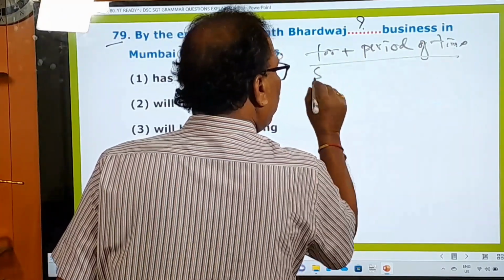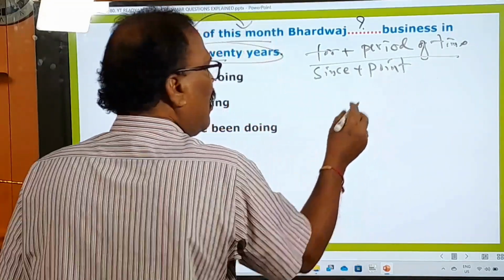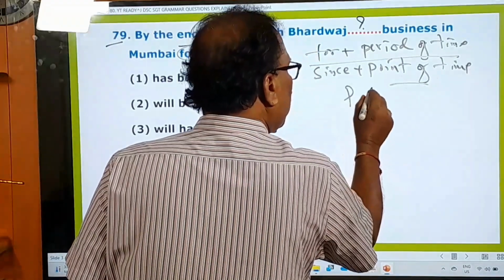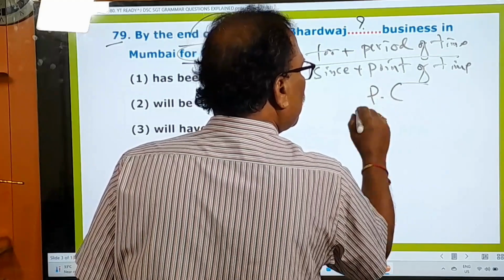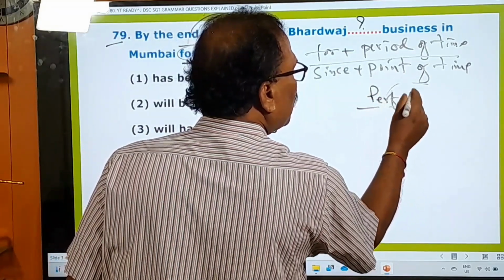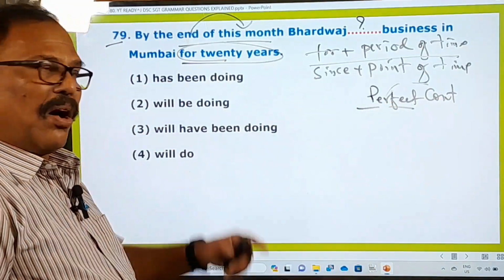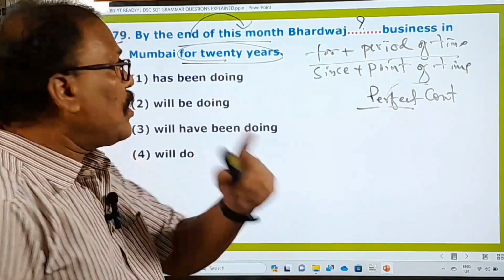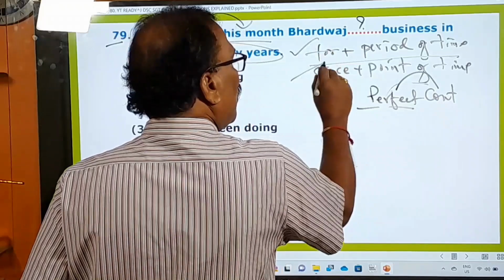With for plus period of time, and since plus point of time, generally we use perfect continuous tenses only. That's very important. Whether it is present perfect continuous or past perfect continuous or future perfect continuous tense, only with perfect continuous tenses these two things are used.